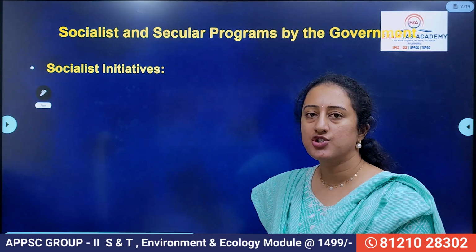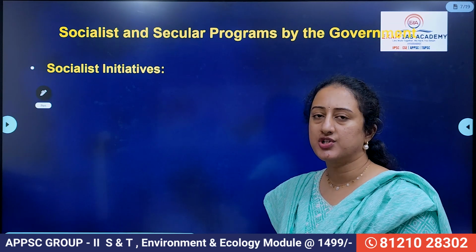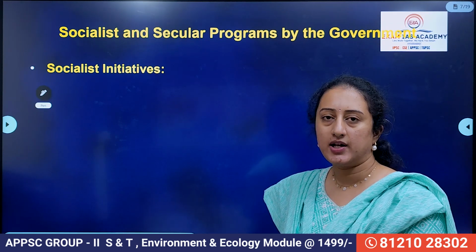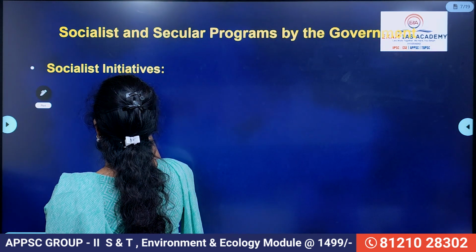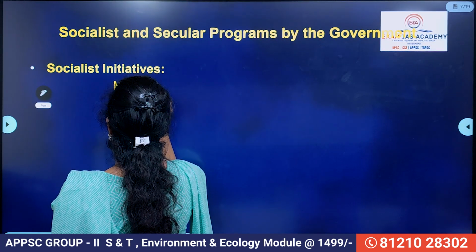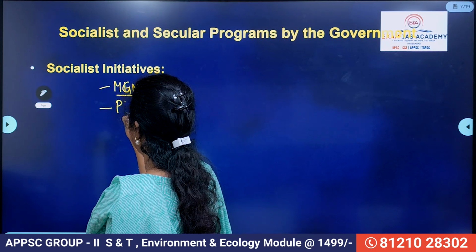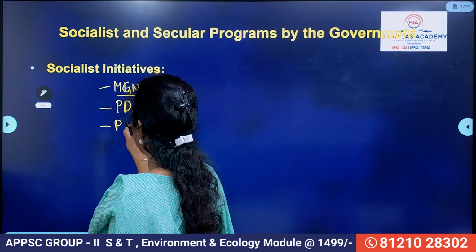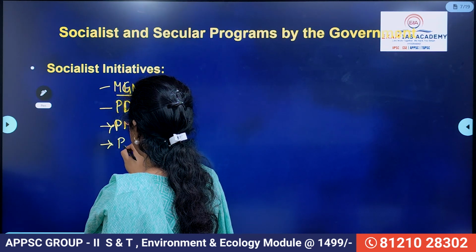Then, how are we ensuring socialist provisions? We also have to take some measures to ensure that socialism is reflected in the implementation of the constitutional provisions. For that you can quote MGNREGA, which is trying to provide the right to work. That is one way. Then we are providing food through the PDS. We are providing shelter through the Pradhan Mantri Awas Yojana. We are also providing the right to education.